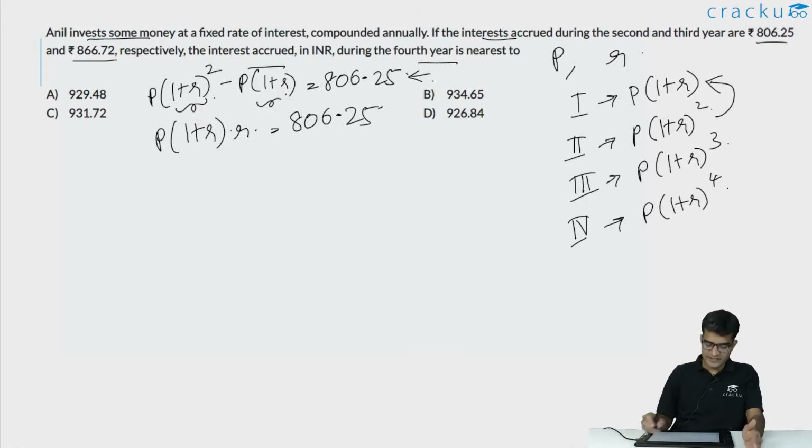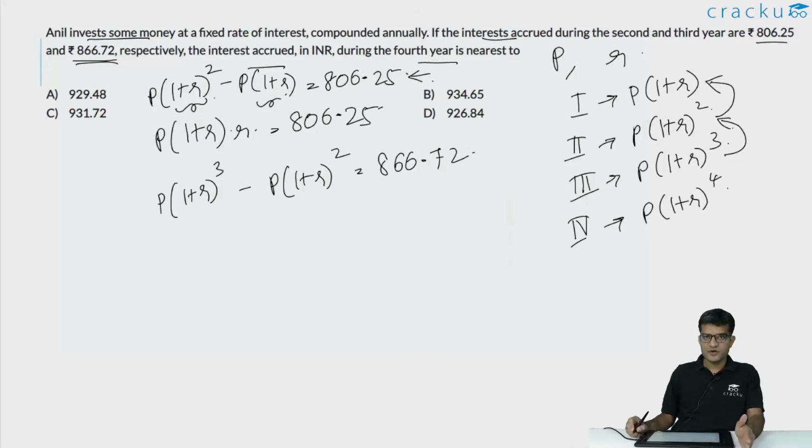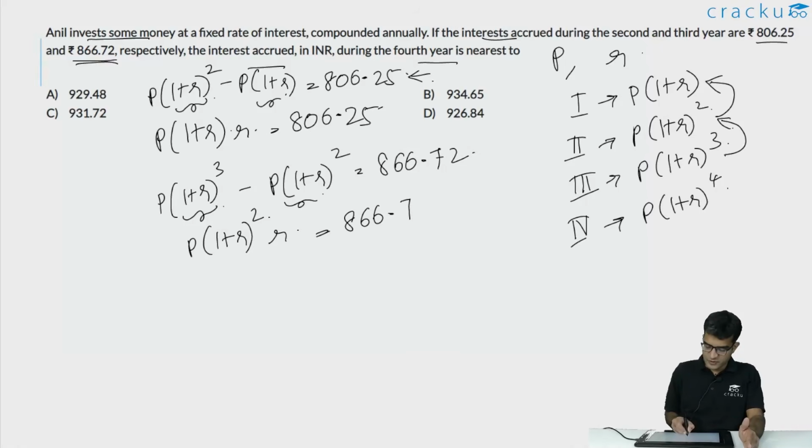The interest accrued in the third year is 866.72. So the amount at the end of the third year minus the amount at the end of the second year is given. So P into 1 plus R whole cube minus P into 1 plus R whole square is 866.72. Now if you are taking P into 1 plus R whole square common, we will get 1 plus R from the first bracket minus 1. So this is R. So P into 1 plus R whole square into R is equal to 866.72.